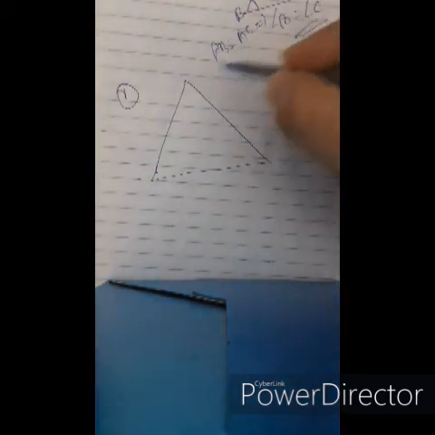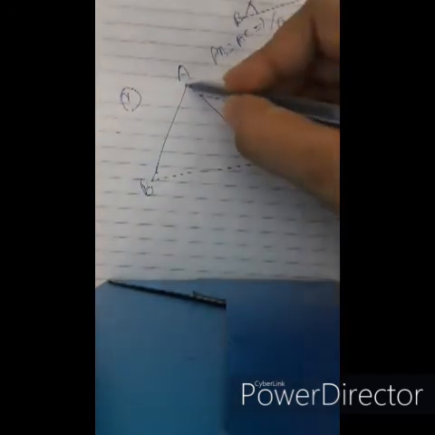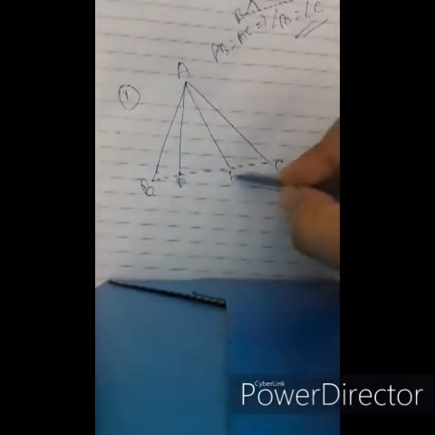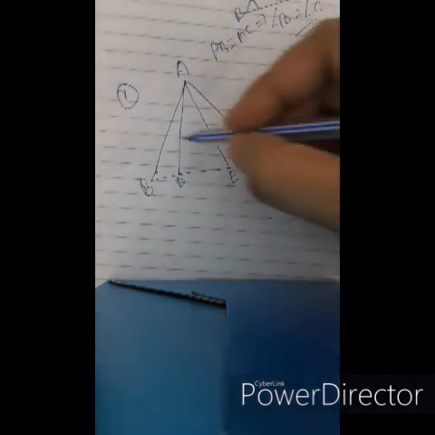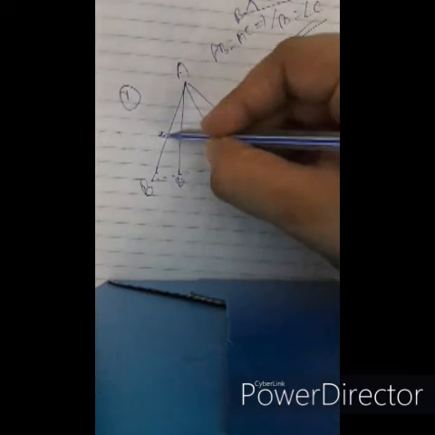We have triangle ABC, and it is given in the figure AD. It is given that ABC is an isosceles triangle, so AB equals AC.